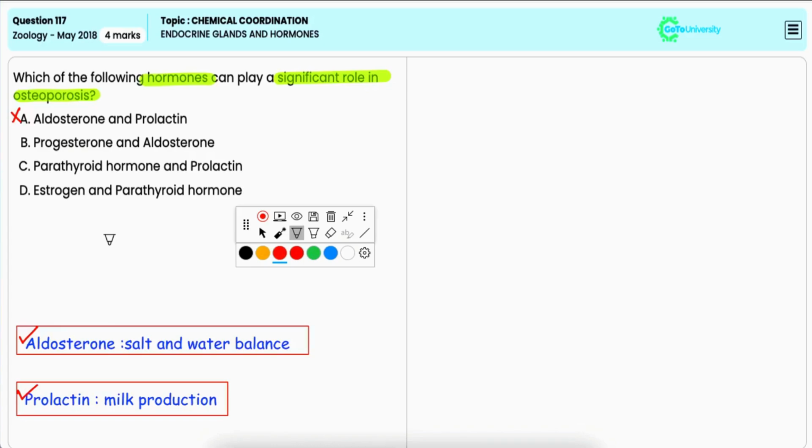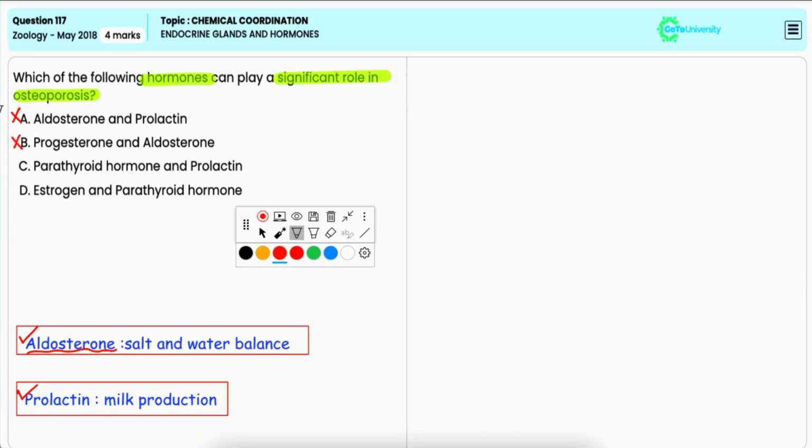Option B, progesterone and aldosterone. Now, aldosterone, as mentioned earlier, regulates fluid balance, and progesterone affects the menstrual cycle and pregnancy, but they do not have a significant influence on osteoporosis.